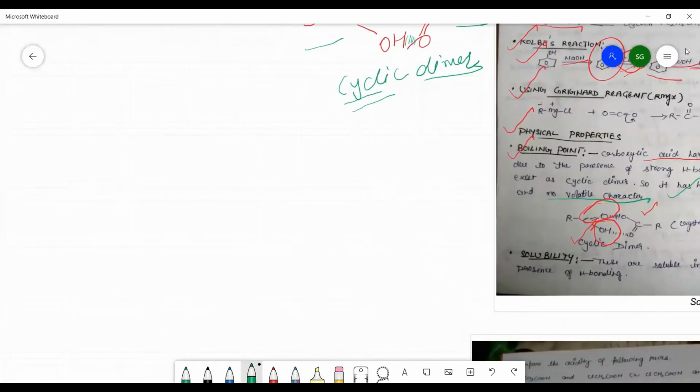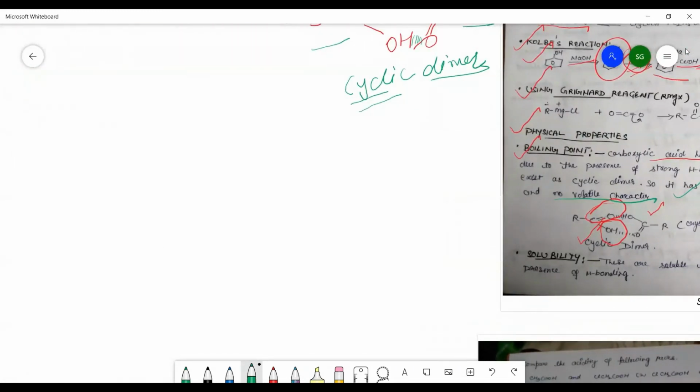So now you can make a series of hydrogen bond formation which affects the boiling point of the various functional groups. Like we have hydrocarbons. Hydrocarbons have weak van der Waals force of attraction, so they have the least boiling point. After that, the ethers will have a low boiling point because of the presence of weak dipole-dipole interaction. Then the alkyl halides, which have strong dipole-dipole interaction, so they will show a high boiling point as compared to these two groups.